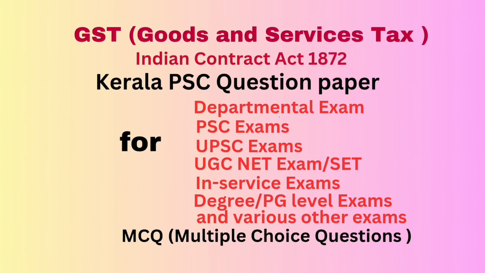Question number 63. The procedure for determination of value of supply of goods or services where the consideration is not wholly in money is dealt in central GST rule under rule dash. Answer: 27. Question number 64. Which of the following need not be maintained by owner or operator of warehouse and transportation in the books of accounts with respect to the period for which particular goods remain in the warehouse? Answer: copy of the accounts of suppliers.